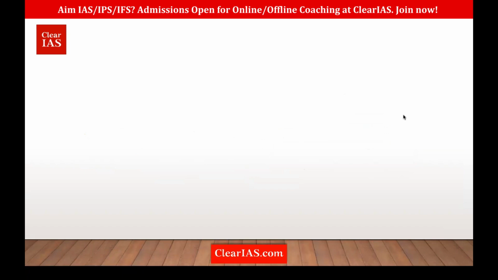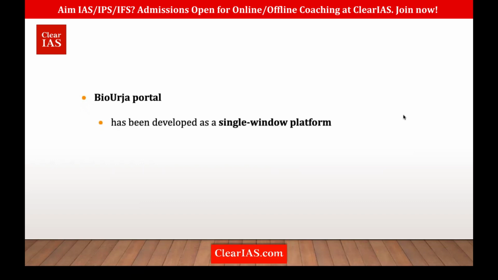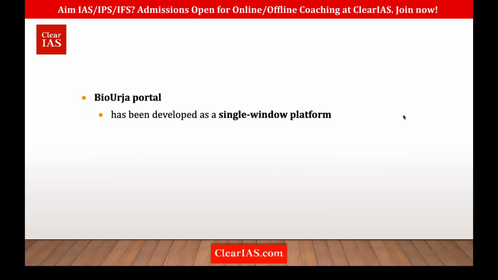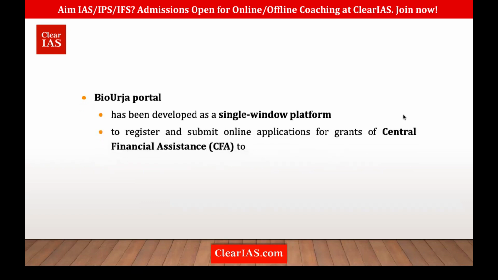So what is this Bio-Urja portal? Bio-Urja means energy from biosources. Urja means energy. This has been developed as a single window system, a platform, to ensure central financial assistance.